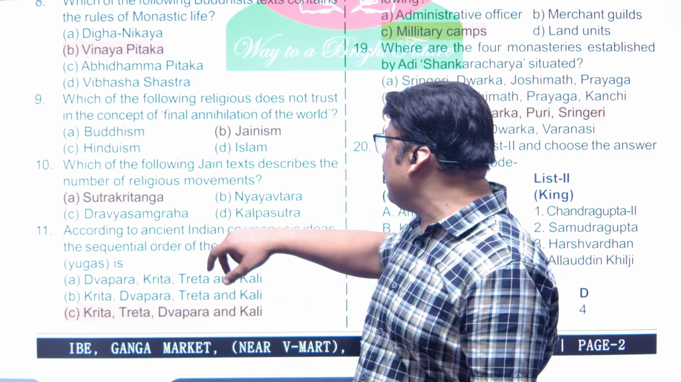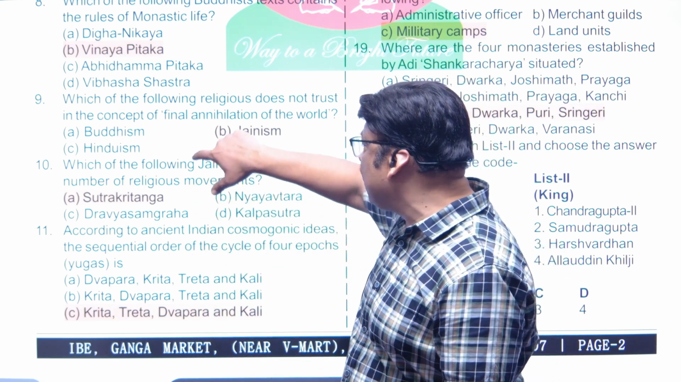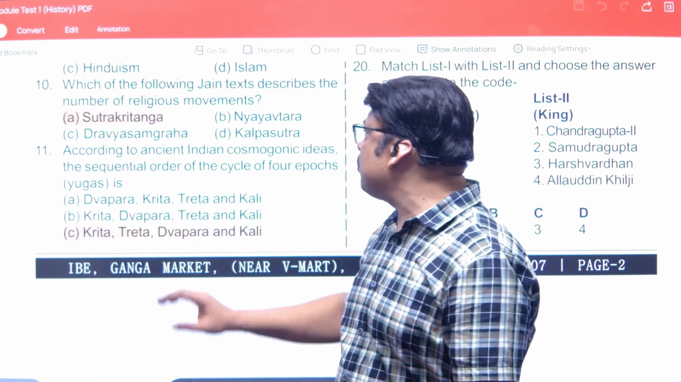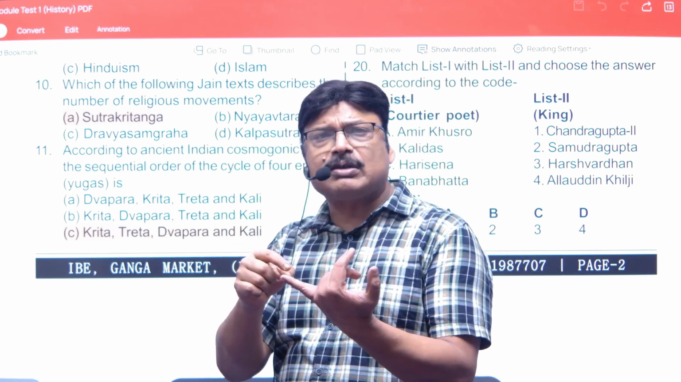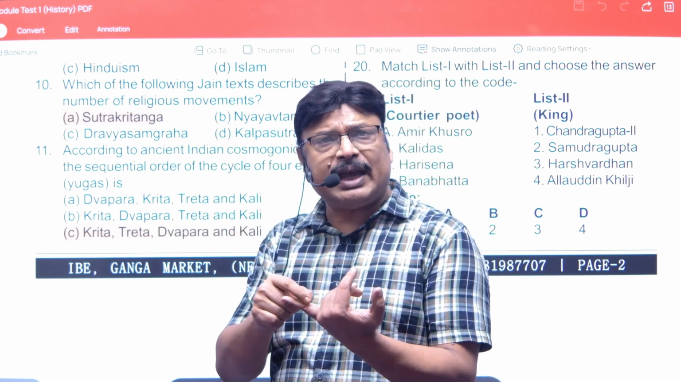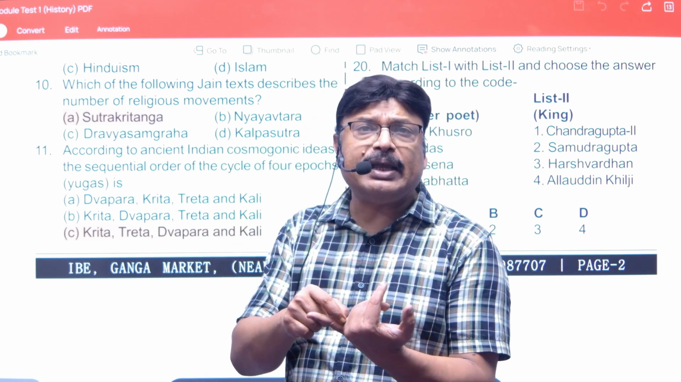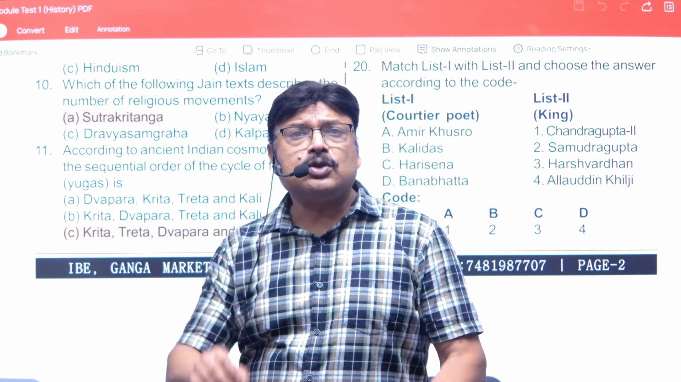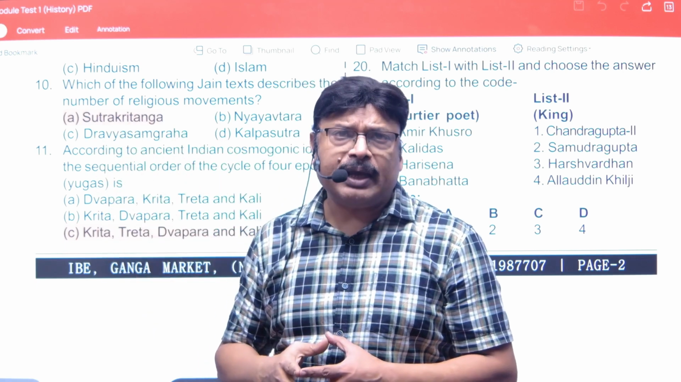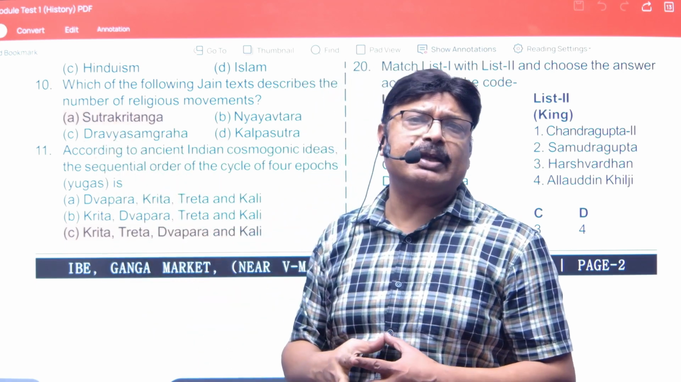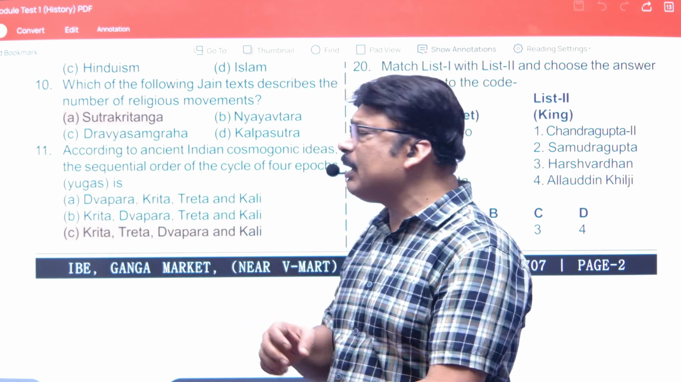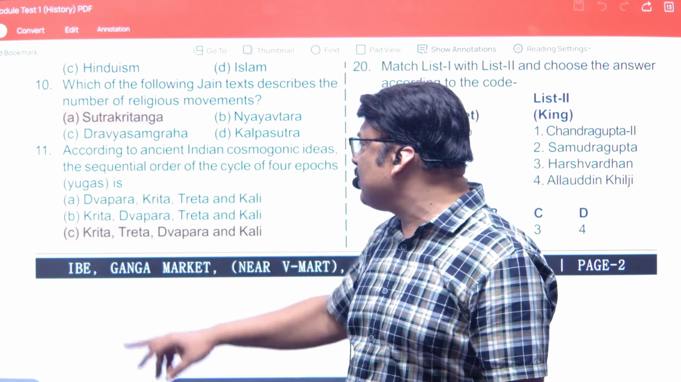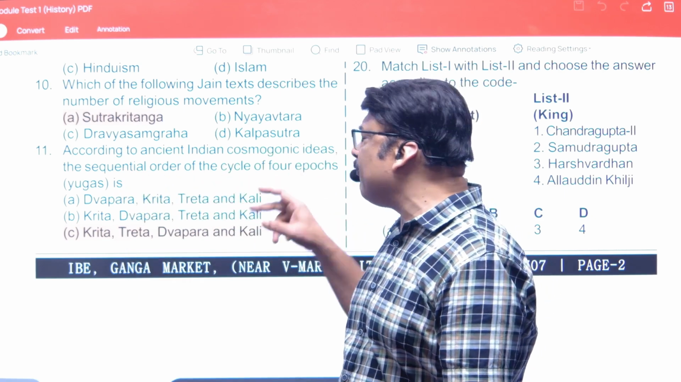Now, which of the following Jain texts describe the number of religious movement? Now, if we talk about the number of religious movement, where it talks about Buddhism, it talks about Jainism, it talks about the Lokayat sect, and this is mentioned in Sutrakritanga. Now, Sutrakritanga is a book of the Jains, where it tells about different religions. Next is, according to ancient Indian cosmogonic idea, the sequential order of cycle of 4 epochs.